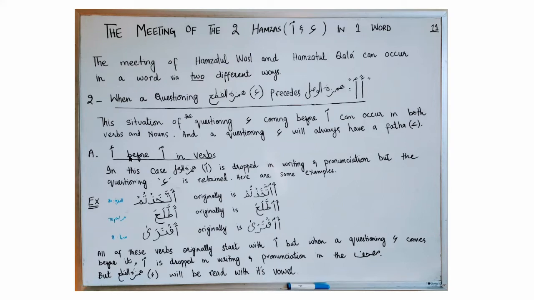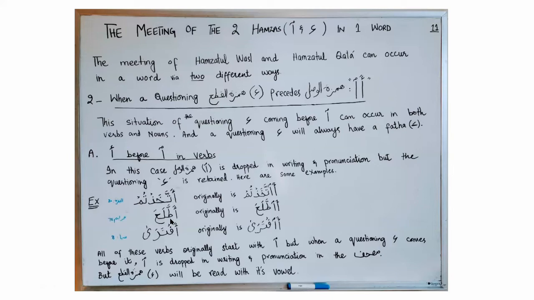When Hamzatul Qat'a comes before Hamzatul Wasl in verbs, we drop Hamzatul Wasl in writing and pronunciation both. And the only letter that remains in the word is Hamzatul Qat'a, the questioning Hamza. If you see these examples, and these are some of the examples, the word attakhadhtum, actually the origin of the word is like this: Hamzatul Qat'a before Hamzatul Wasl, and then the letter ta. So in the copies of the Quran, in our Mus'haf, these words are written like this with Hamzatul Qat'a only, and there is no Hamzatul Wasl in writing.